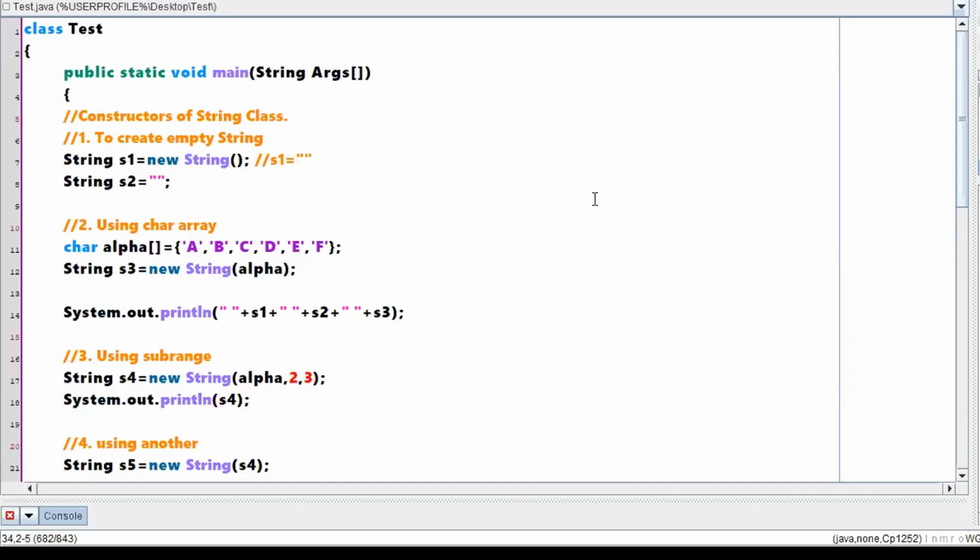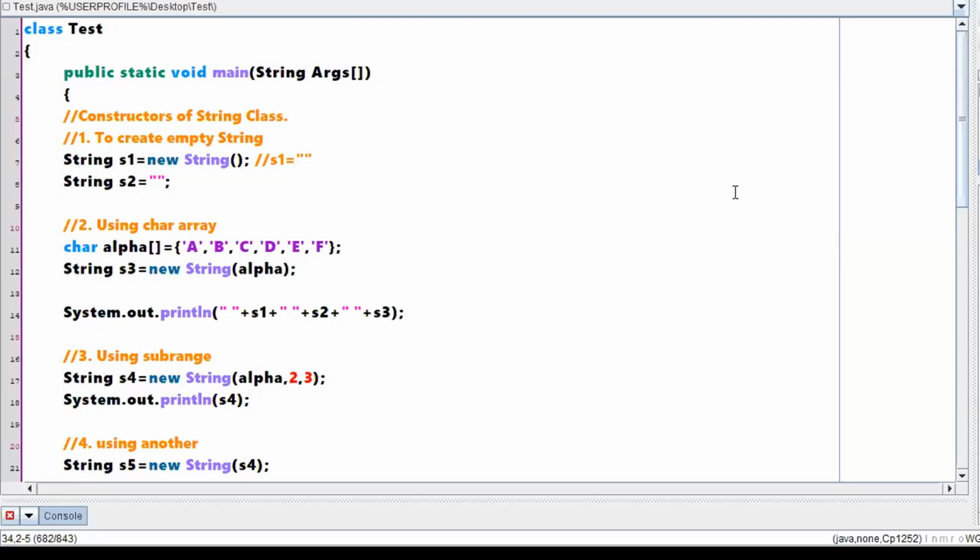Sir, are the subrange and substring the same or different? See, the sub-range we are using during the creation of this particular string. That means it is a part of a constructor. You have a method called substring. The substring method works on an already existing object. A string object will be there, and on that object you call the method.